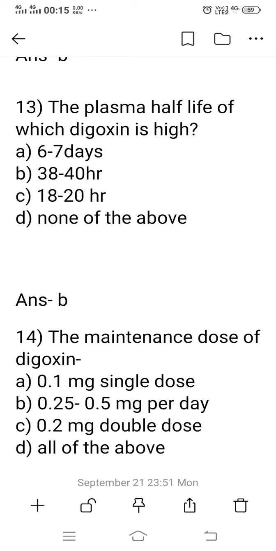What is the plasma half-life of the digoxins? Option A, 6 to 7 days. Option B, 38 to 40 hours. Option C, 80 to 20 hours. Option D, none of the above. The right answer is 38 to 40 hours, the plasma half-life of the digoxin group of drugs, which is high.